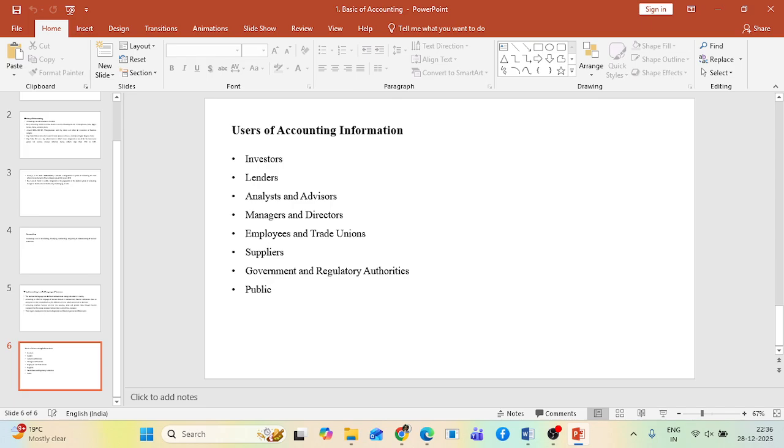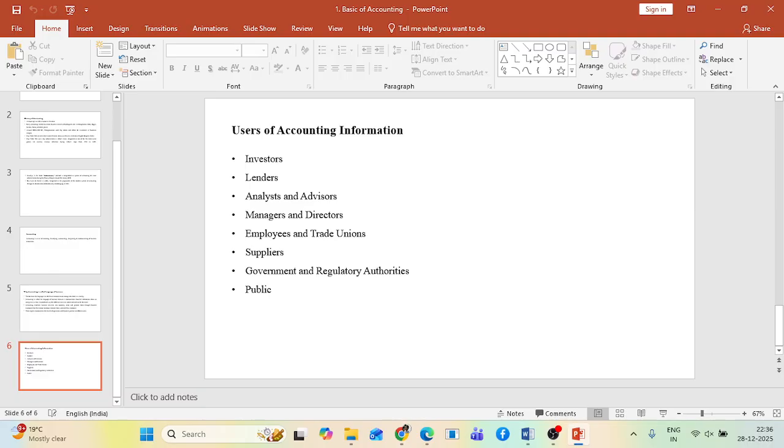They are interested in information that would enable them to determine whether their borrowers will be able to repay the loans and pay the related interest on time. Banks use credit evaluation benchmarks based on information derived from financial statements when deciding on the amount of loan, interest rate, repayment period, and security. All these things they will see, and then they will provide the money. They also use the information for monitoring the financial condition of borrowers.